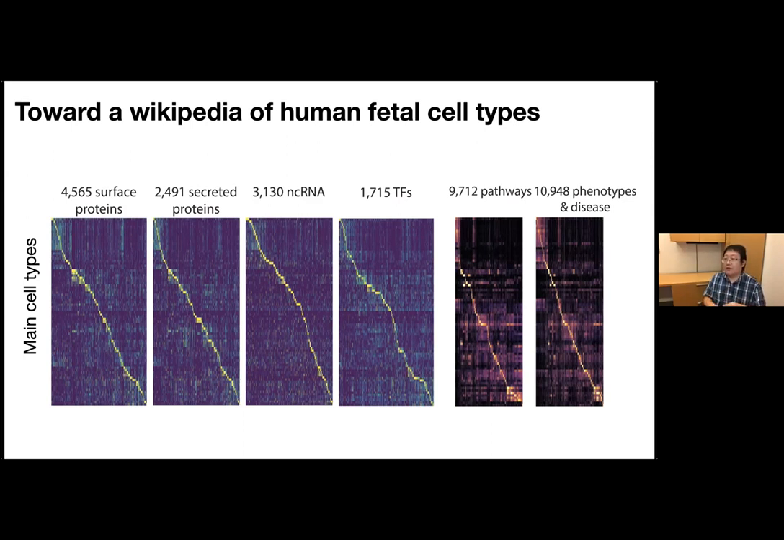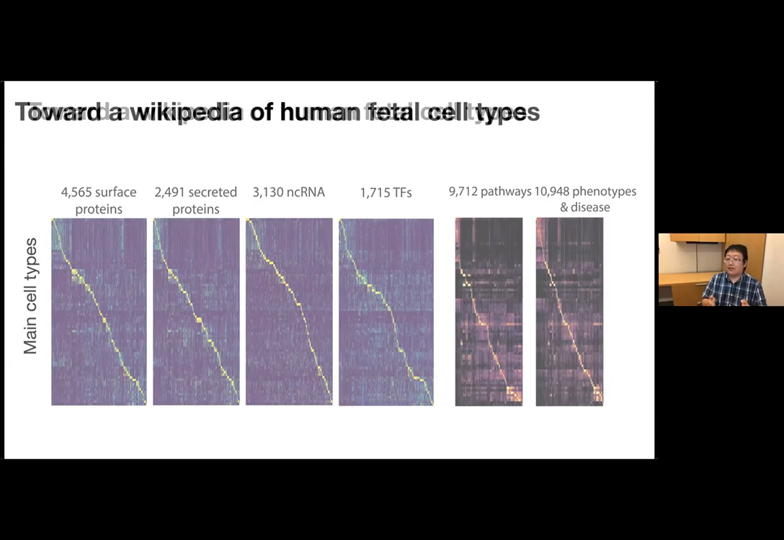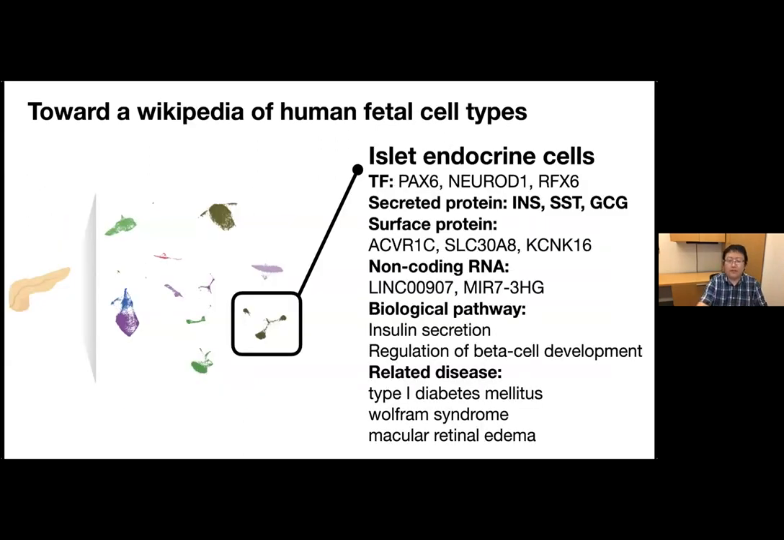So here, I just want to give you one example. If you check the pancreas data, we can identify a cluster of islet endocrine cells. If we check this cell cluster, we can see it's already separated into different clusters, like alpha cells, beta cells, and other endocrine cell types. If you check the top enriched transcription factors for this cell type, we can see that they have all been reported to be involved in the differentiation of this cell type.